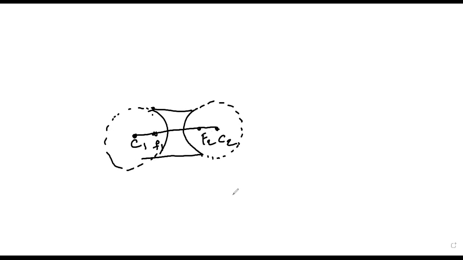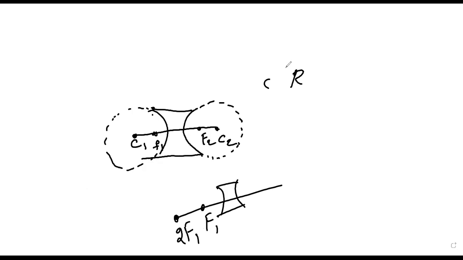Okay, so how do we mention it? If this is a lens like this, we mention it as capital F1, and C1 we represent as 2F1, because you know that C or R is nothing but 2F, right, that we discussed yesterday. So this is how we represent.